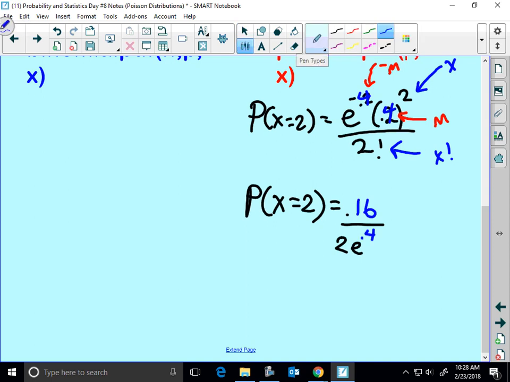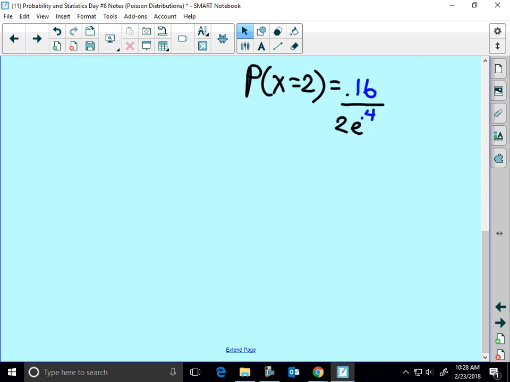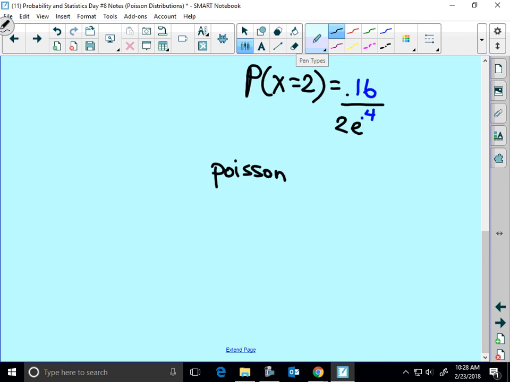0.4. That's one way that you could write that in simplest form. Now, we can also use this PDF, CDF thing here. If I wanted to find the answer to this problem, would I use PDF or CDF? PDF, I just want one value. When you open up your calculator, it's going to ask you for two things, lambda and x, I think.